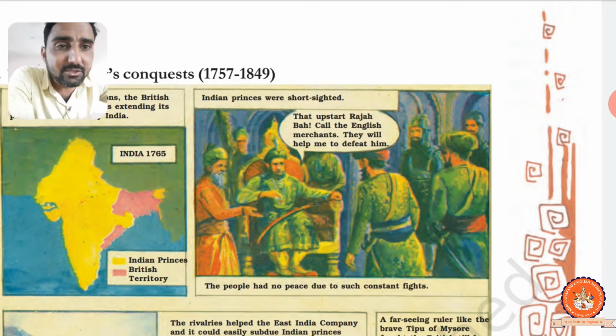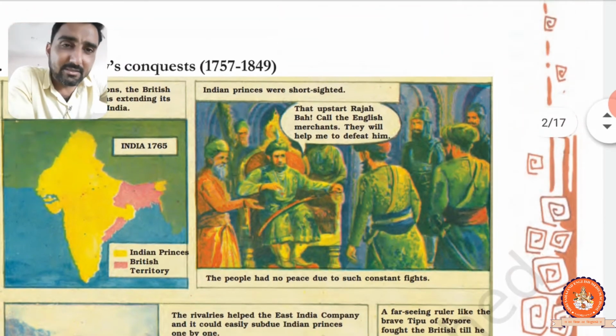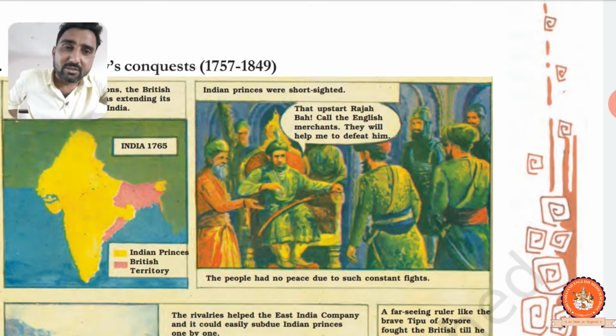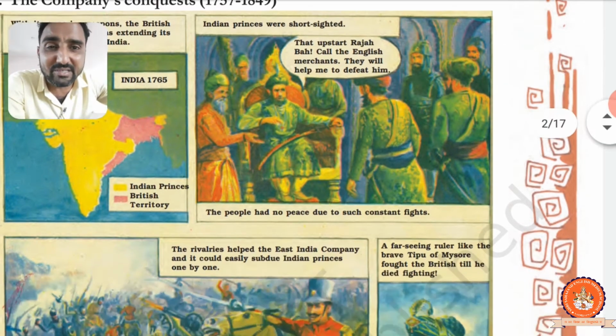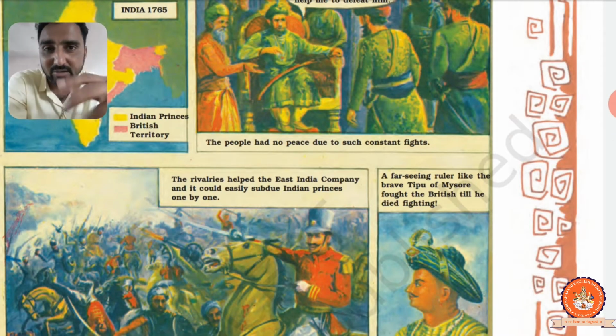The people had no peace due to such constant fights. They wanted to acquire territory, and they also got help from the British. Continuously fighting, the people had no peace. Obviously, if there is fighting, how can peace be possible?